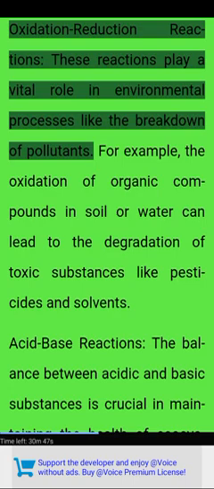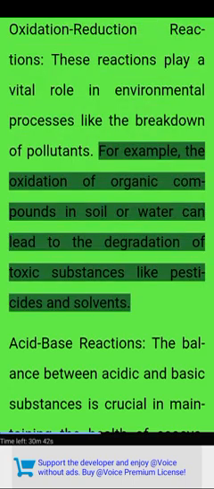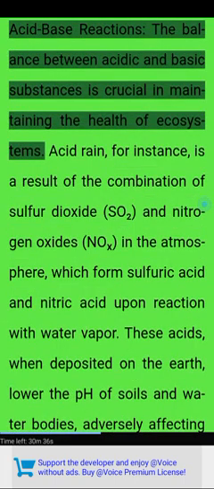These reactions play a vital role in environmental processes like the breakdown of pollutants. For example, the oxidation of organic compounds in soil or water can lead to the degradation of toxic substances like pesticides and solvents. Acid-base reactions. The balance between acidic and basic substances is crucial in maintaining the health of ecosystems.